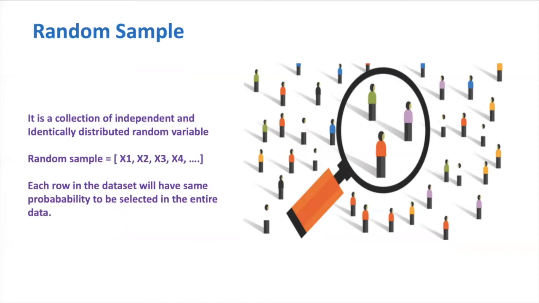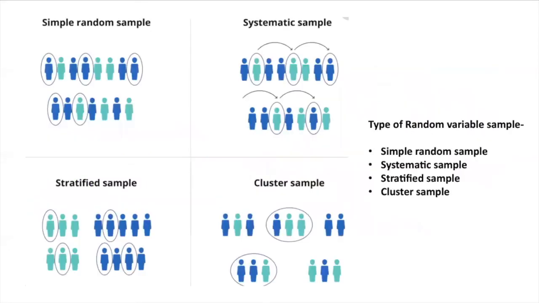What do you mean by a random sample? It is a collection of independent and identically distributed random variables. Let's say our random sample will be x1, x2, x3 and so on up to xn. In this, every variable is an independent random variable. In a random sample, each row in the data set will have the same probability of being selected from the entire data. Now, we can further divide random samples into four types: simple random sample, systematic sample, stratified sample, and cluster sample. So now we will discuss each type of sample with examples.